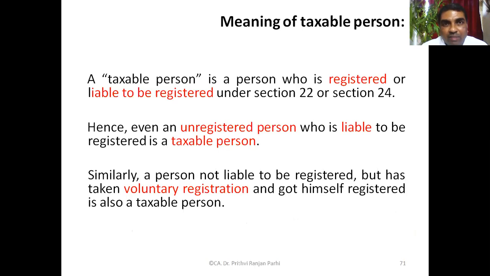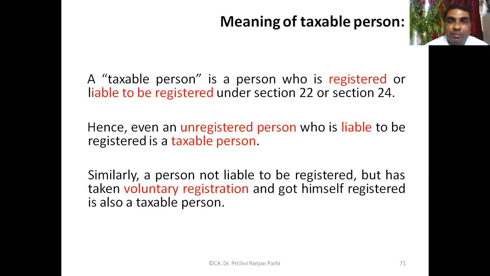Or if a person is liable to be registered, but incidentally he has not registered, that person will still be regarded as a taxable person. So: registered persons, unregistered persons who are liable to be registered, and persons who have registered voluntarily. Even if they are not liable, they might have gone for registration. If they opted for registration voluntarily, they are also taxable persons.